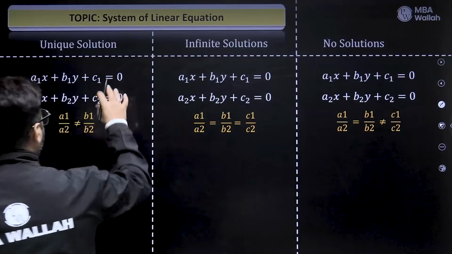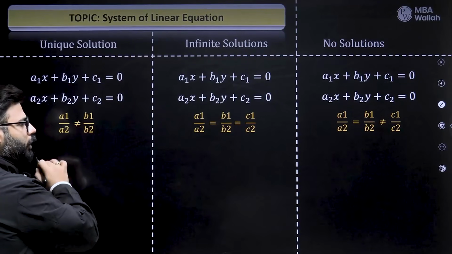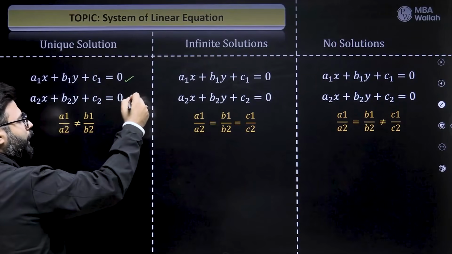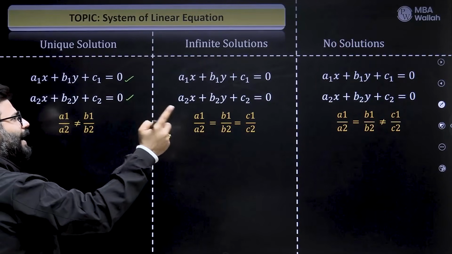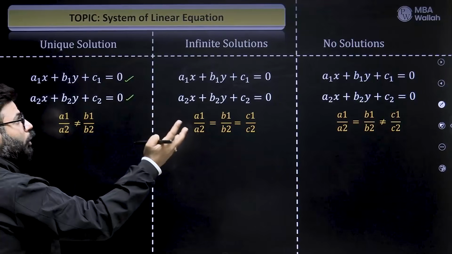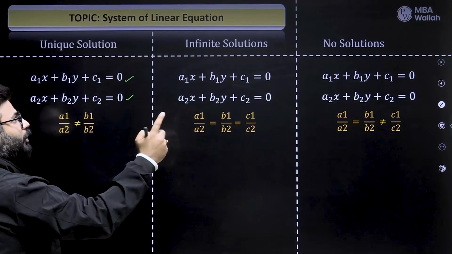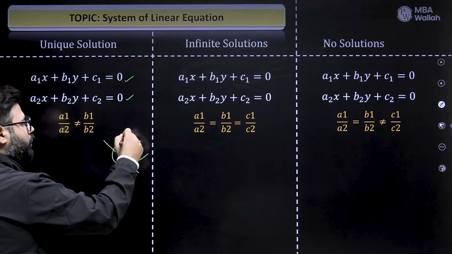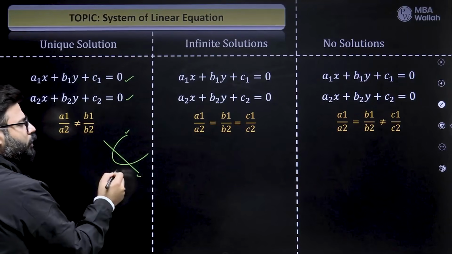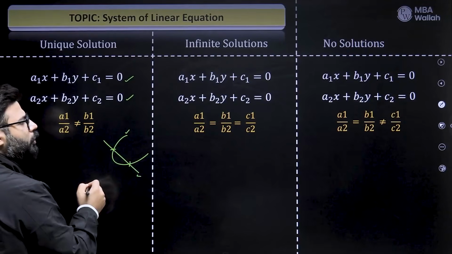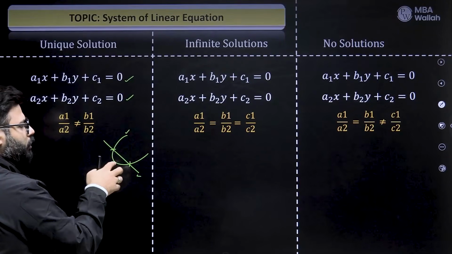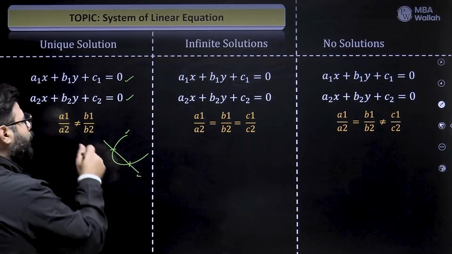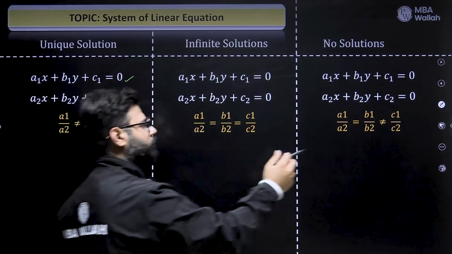So here I'm looking for a unique solution, right? Coefficients of x not equal to coefficients of y. How can two lines, see this is a line, this is a line, how can two lines have a single solution? Now a solution occurs when two geometrical figures intersect. So if these are two geometric figures, one represents this equation, one represents this equation, then these two are the solutions. So these two graphs, a parabola and a line, have two intersections or two solutions. Now these both are lines, I know, right?